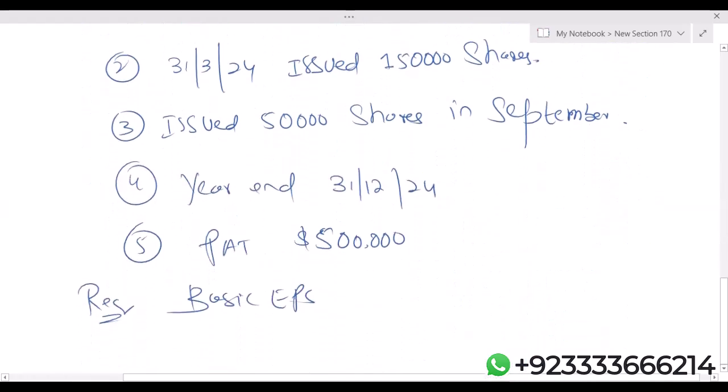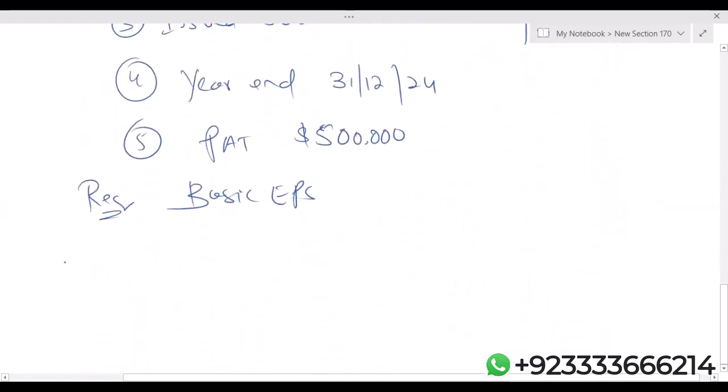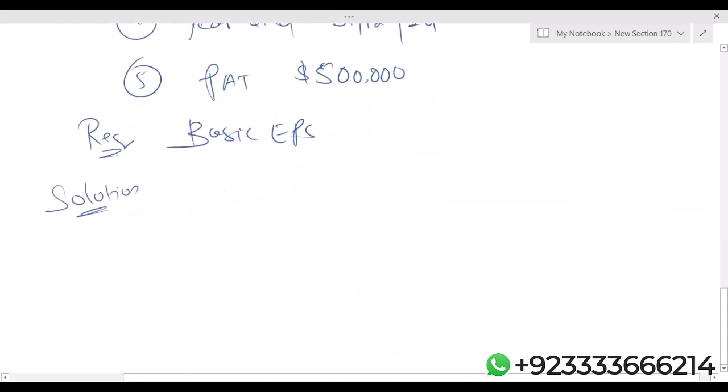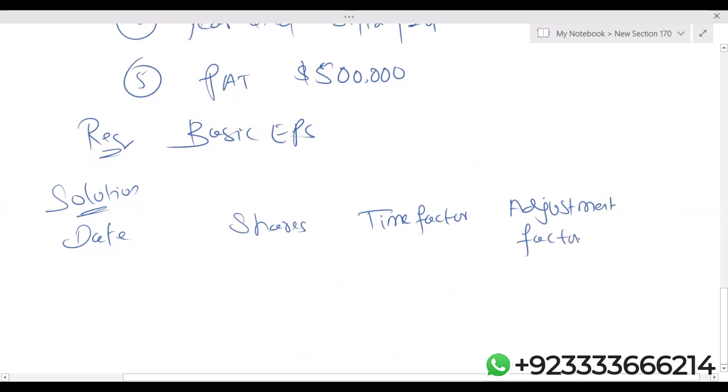Now, how do we calculate weighted average shares? We need columns for date, shares, and time factor. There's one more column, the adjustment factor, which we'll see, and the last one is weighted average.